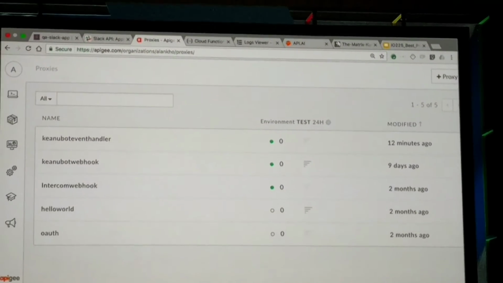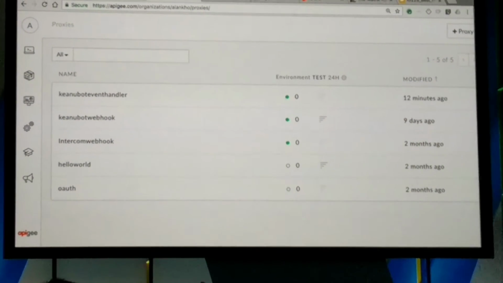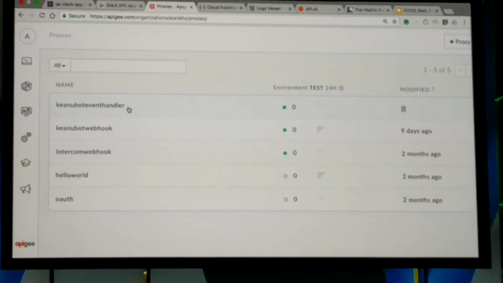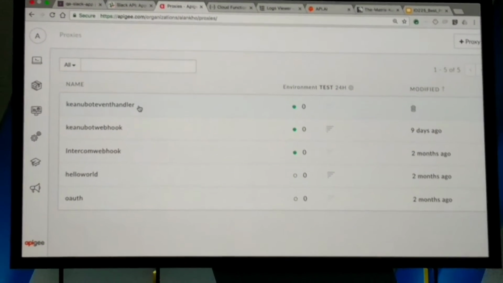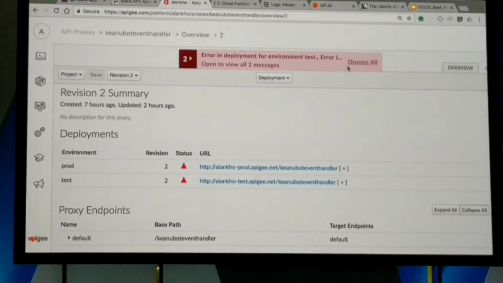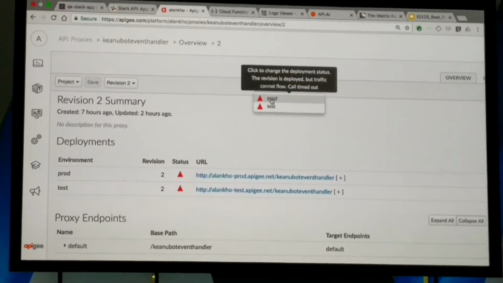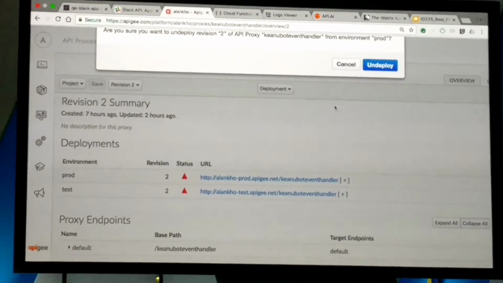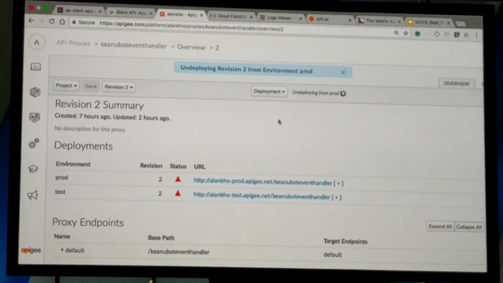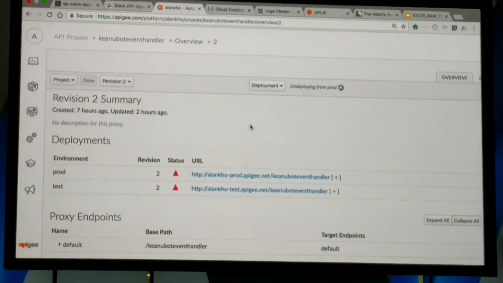The next part I want to show you is the API proxy. So the API gateway. In the API gateway, you can create one or more API proxies. In this scenario, I created this Chatbot event handler, and if I go into it, let's redeploy. Nothing like trying things out in production.